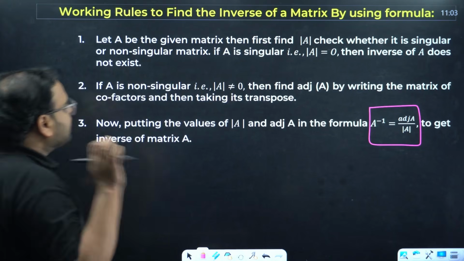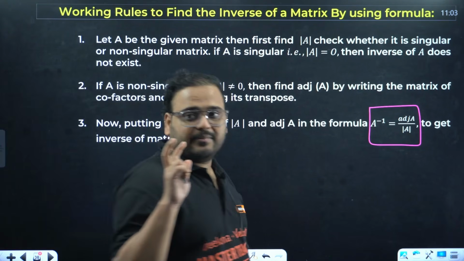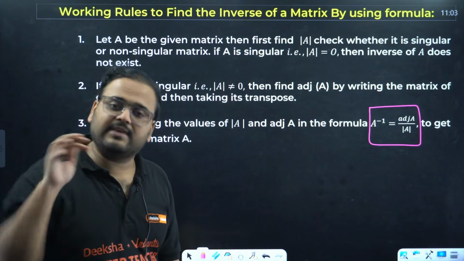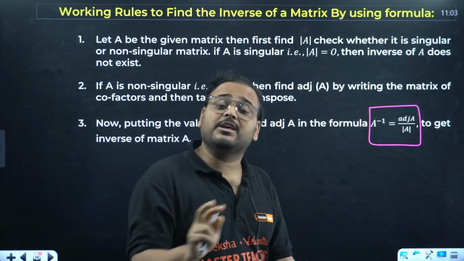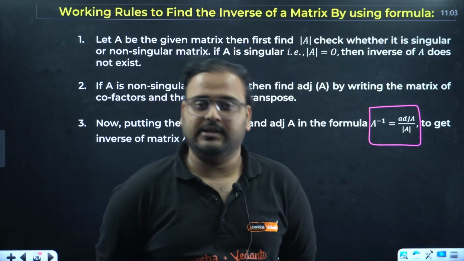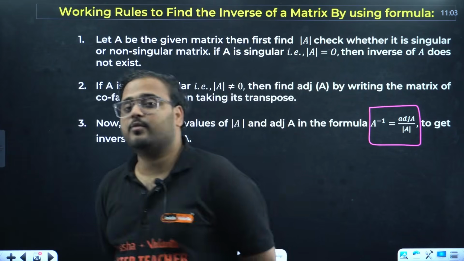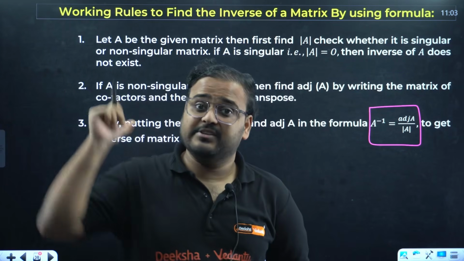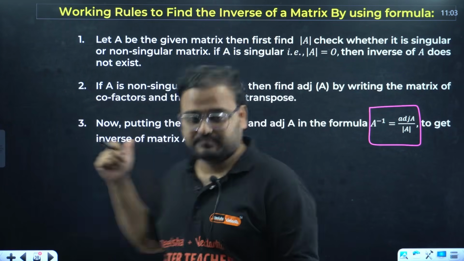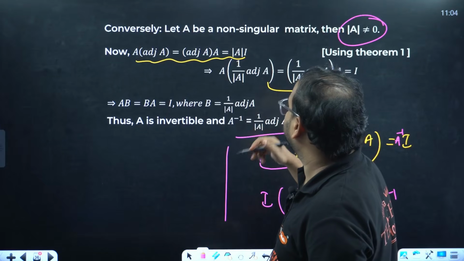Let A be the given matrix, then first find the determinant of A. For any given matrix, first find the determinant of A and check whether that value is equal to 0 or not. If the determinant of A is 0, it will be a singular matrix, and for that the inverse does not exist. We just proved it right now. We proved it over here.